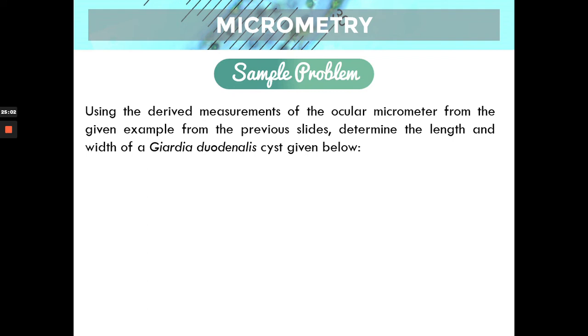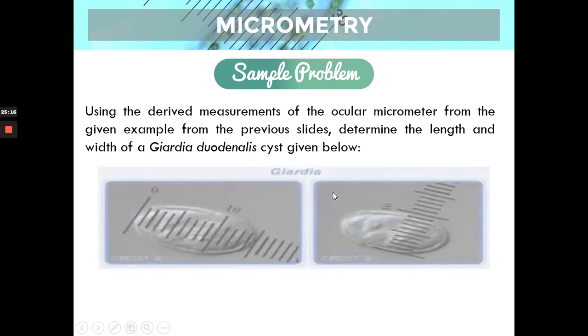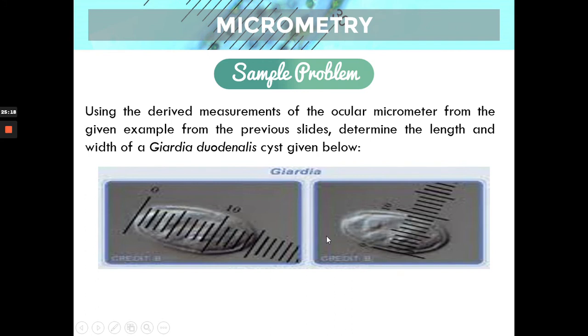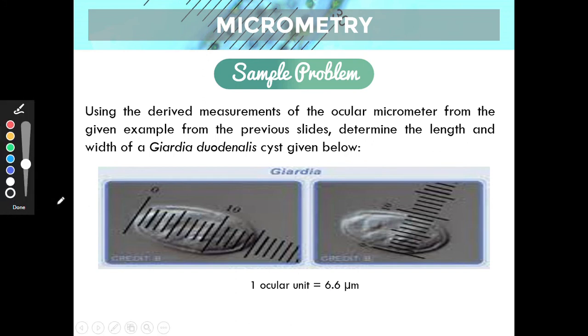Using the derived measurements from a while ago, the ones we solved, we now determine the length and the width of a Giardia duodenalis cyst, given below. So here's the picture. This is the length, and this is the width. This is our working formula: 1 ocular unit is equivalent to 6.6 micrometers, as we solved in our previous slides. We then count how many lines the Giardia spans in terms of length.